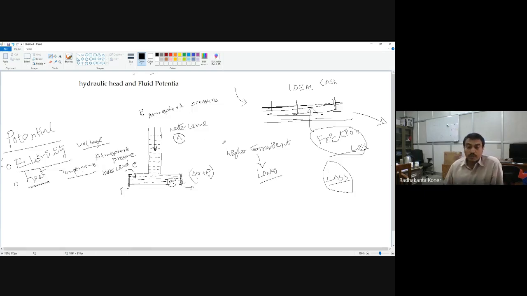So this potential indicates, at any location, the mechanical energy per unit mass of fluid.